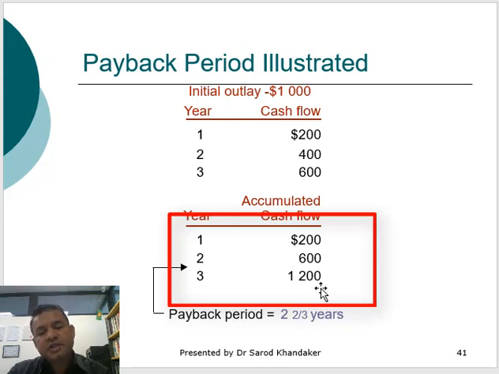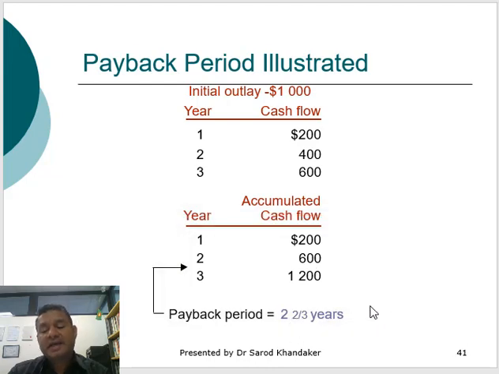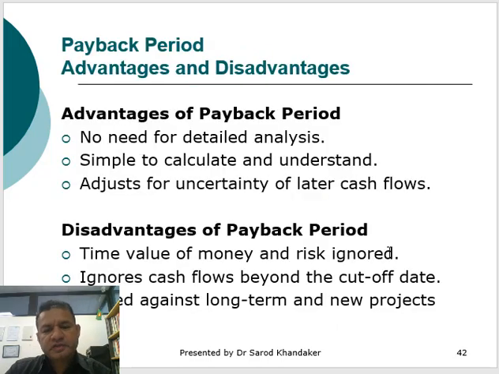Year 3 will bring $1200, but we need only $400, so we say 1/3 of the year. So it will take 4 more months in year 3 to cover the cost. The payback period will be 2 years and 4 months. The first advantage of the payback period is that we do not need detailed analysis. It is so simple that anyone can understand.